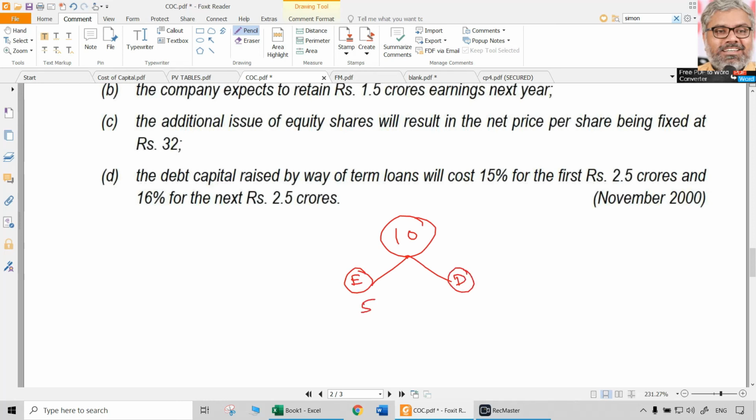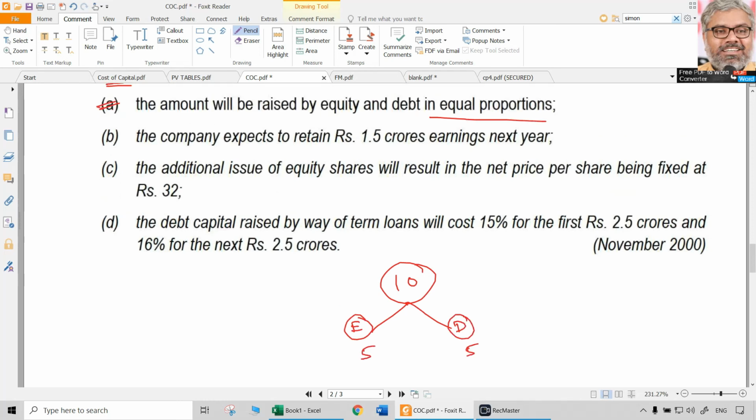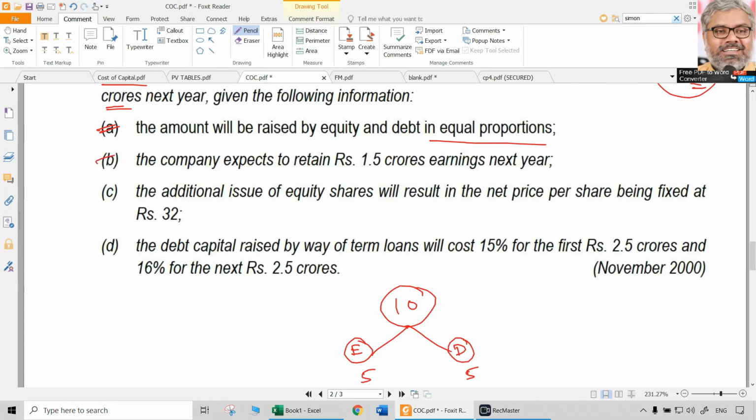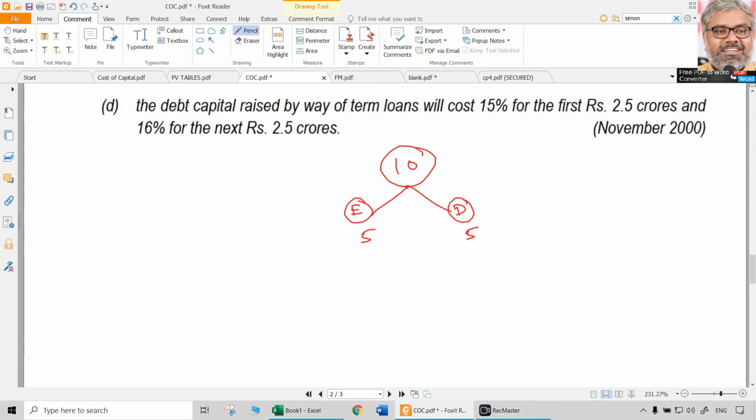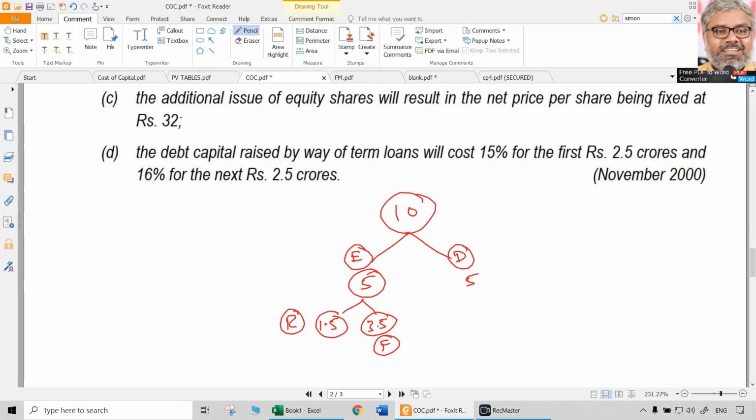Equal means 5 crores equity and 5 crores debt. Second point, the company expects to retain 1.5 crores of earnings next year. That means within this equity also, 1.5 crores is going to be retained earnings, and 3.5 crores is going to be a fresh issue of shares, that is new capital to be issued. So there is retained earnings of 1.5 crores and fresh equity shares to be issued worth 3.5 crores.